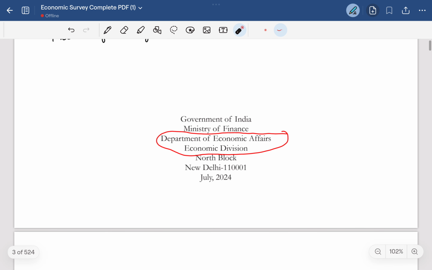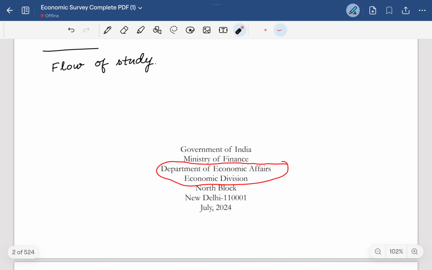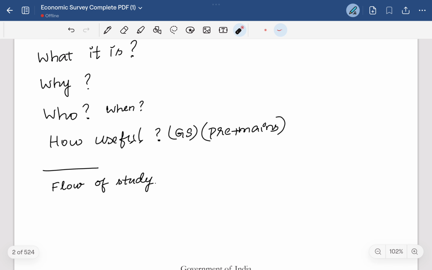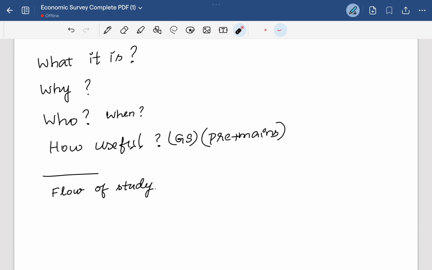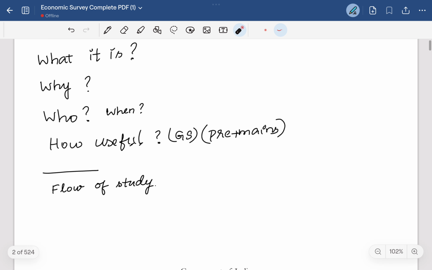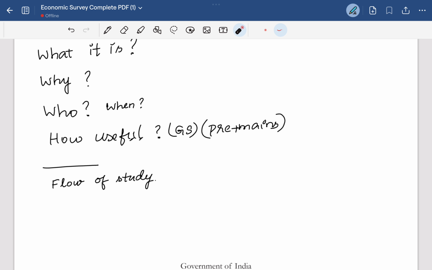Then who publishes it? It's published by the chief economic advisor, who is from the economic division of the Department of Economic Affairs, which is under the Ministry of Finance. Then when it is published, it's published prior to the budget, 1 or 2 days prior to the budget. Then how useful it is for the GS preparation, especially for the economics part in GS3. It's helpful in mains answer writing, as well as the prelims questions, which cover the schemes, the data, and the trends which are asked in many previous year questions. Not only for economics in GS3, but it's also widely used in GS1 and GS2.